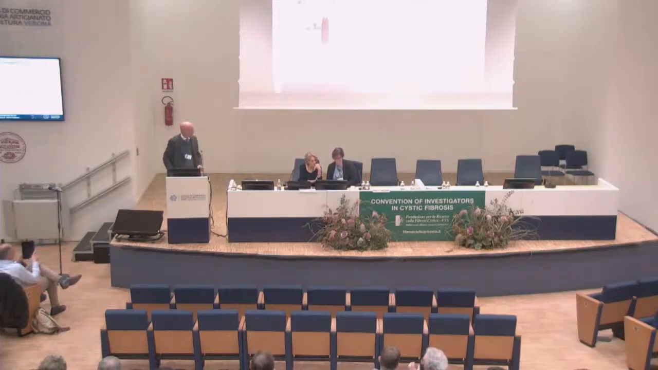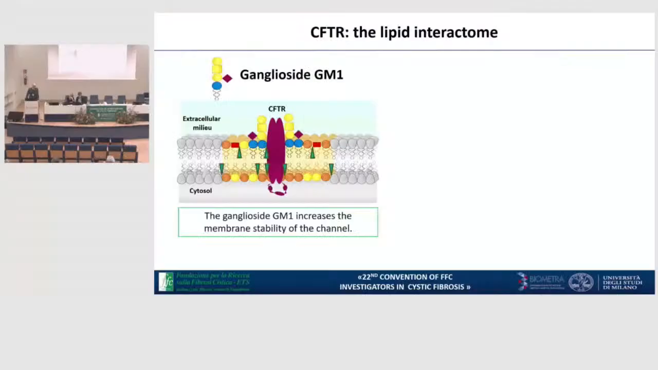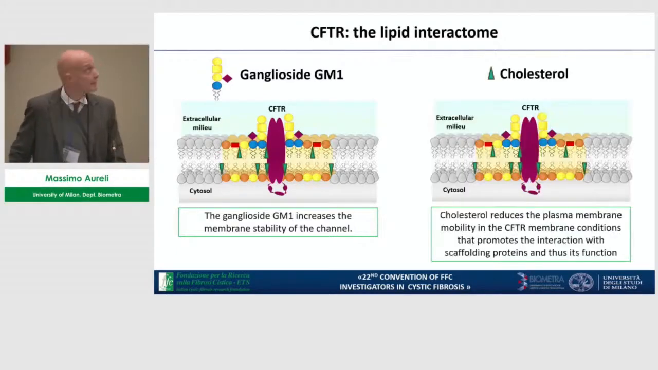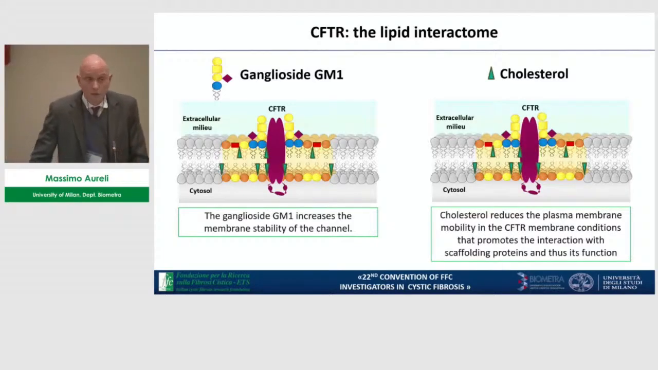Well, during these years, thanks to the support of the Italian Cystic Fibrosis Foundation, we found that the CFTR interactome is not only composed of proteins, but also of lipids. And we found that the ganglioside GM1 is one key lipid involved in the regulation of the membrane stability of the channel, and cholesterol, a molecule that all of you know, is involved in the control of the motility of